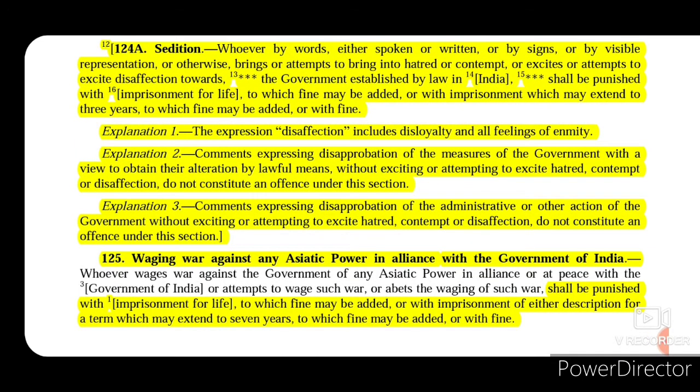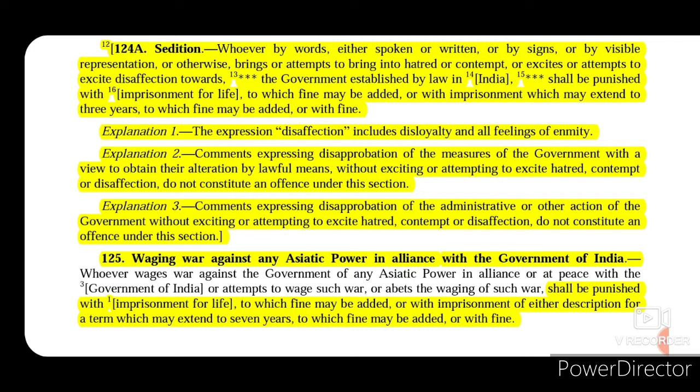Now section 125 talks about waging war against any Asiatic power in alliance with the government of India. So before explaining this section, we need to understand that India is a major powerhouse, and so the Indian government is in charge to maintain peace and tranquility in the Asiatic region. India doesn't allow the disturbance of peace in the east, and that is why we have these provisions to neutralize any threat that disturbs Asia.